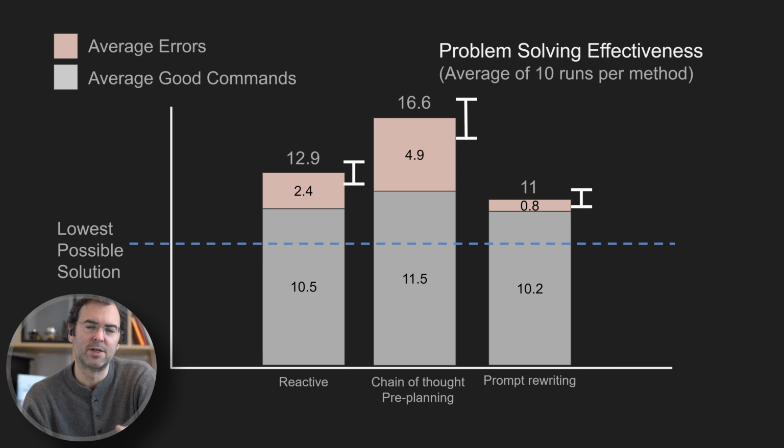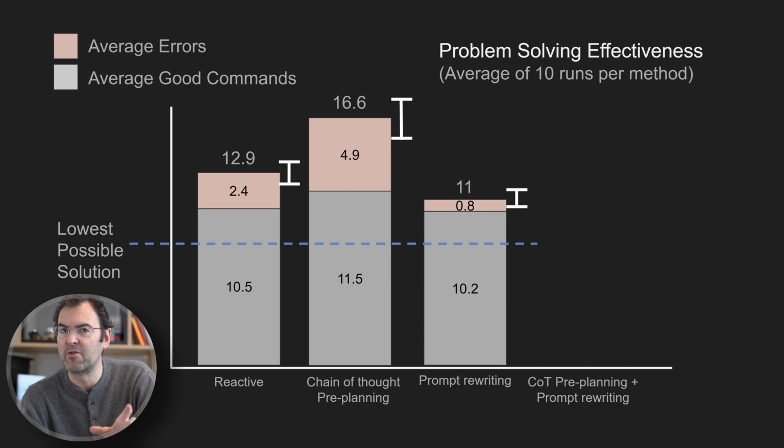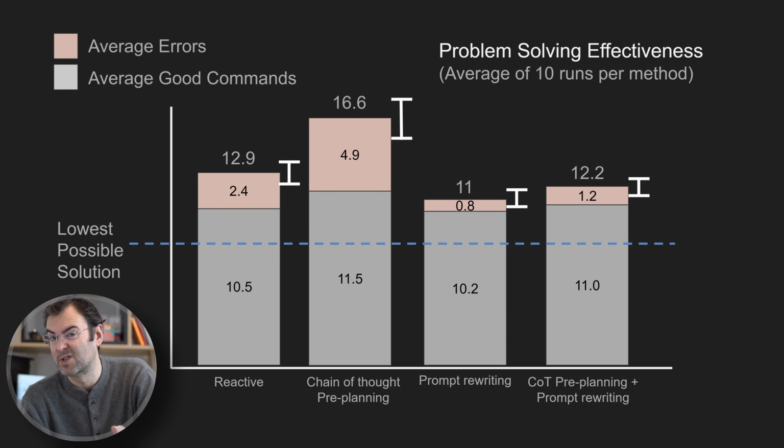Well, of course it is, because it's using all of the knowledge of all the errors and world logic from one run in future runs. For completeness, let's check prompt rewriting mixed with chain of thought together and see how that compares to all of the other methods. Yep, and it looks like it's an average of the results from prompt rewriting and chain of thought, so not really a surprise there.